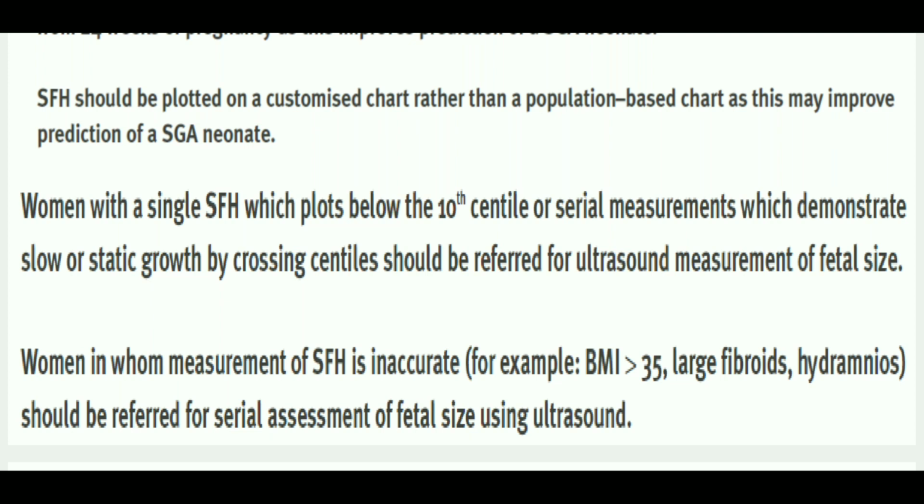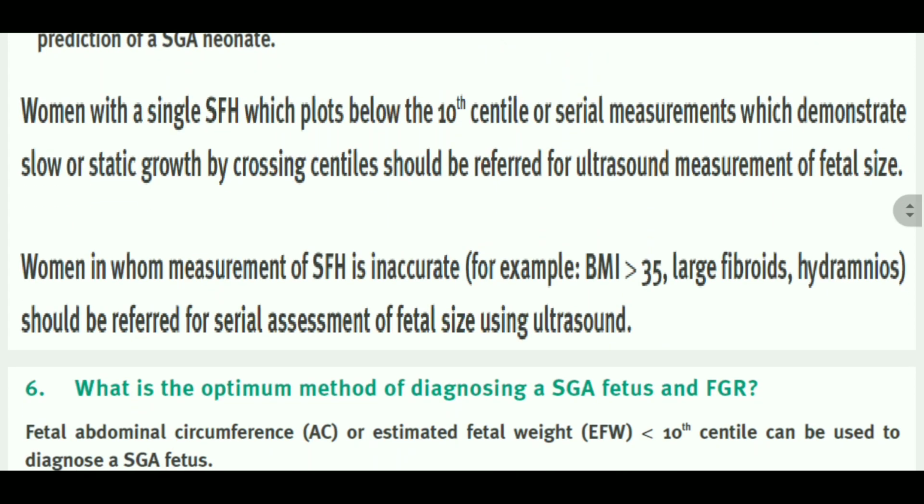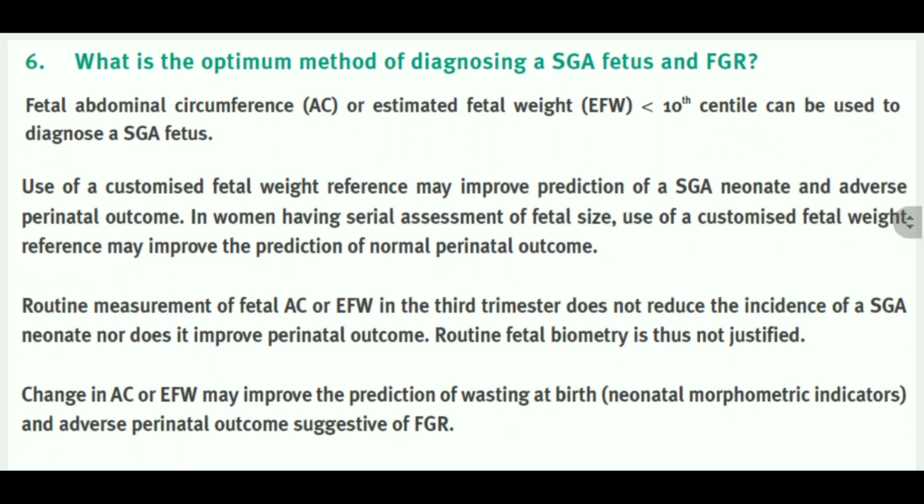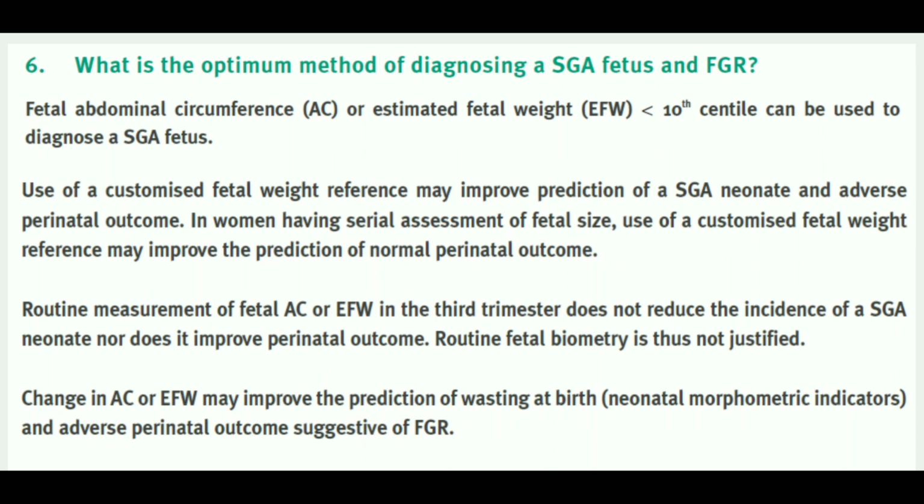Okay, and then women in whom symphysiofundal height is inaccurate, for example, some women who are obese with BMI more than 35, those who have large fibroids, or those who have polyhydramnios, they should be referred for serial assessment of their fetal size using ultrasound. Now, coming to the point of what is the optimum method of diagnosing SGA fetus or fetal growth restriction? Okay, for that we have to use abdominal circumference and estimated fetal weight of less than the 10th centile.